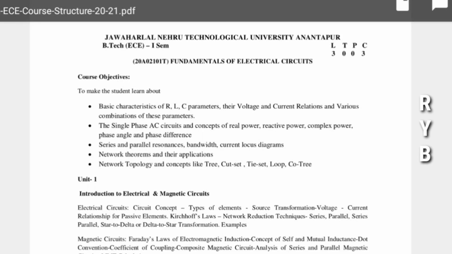20A02101T. This is the subject code. You can see here the subject code FEC. The main objective of this subject is to make the students learn about RLC parameters and the voltage and current relationships, single phase AC circuits and real power, reactive power, network theorems and how they can be applied, and network topology concepts like cut set, tie set, loop, and so on.